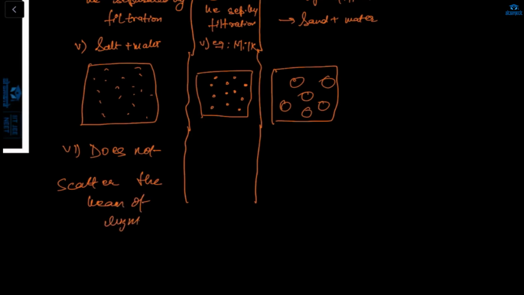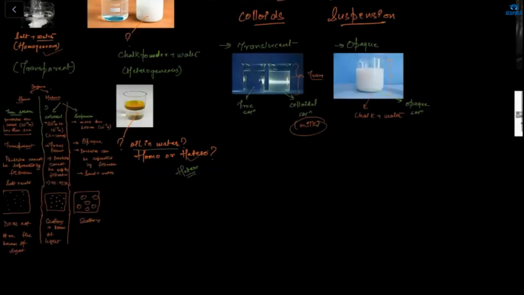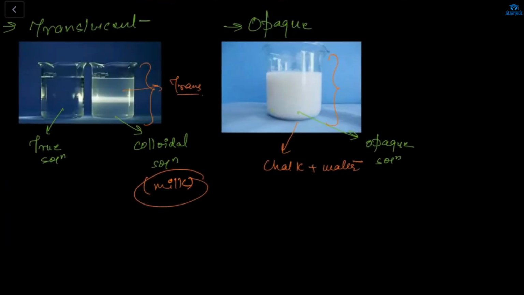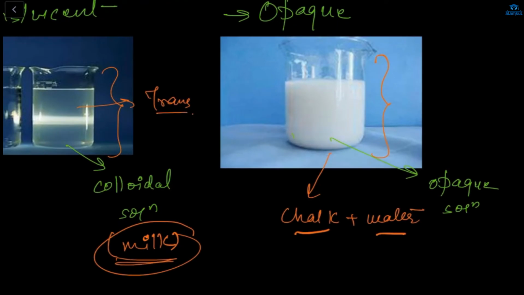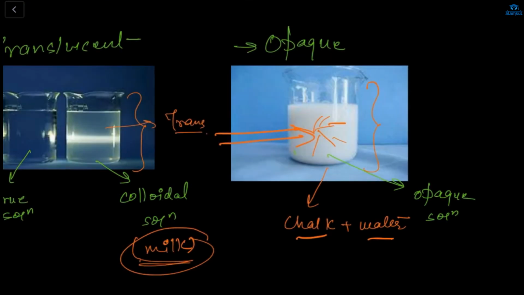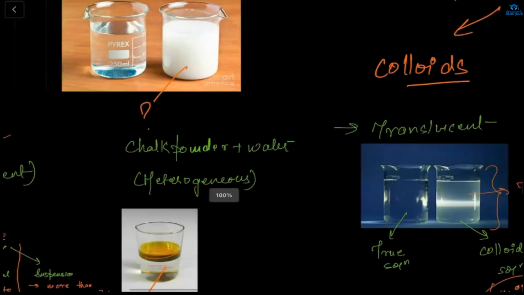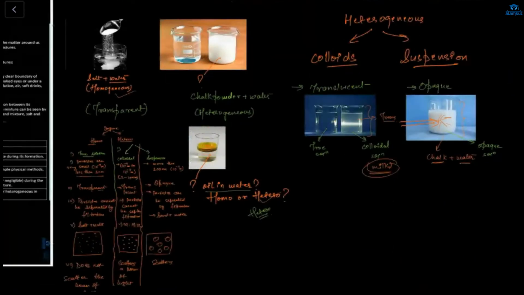And here it scatters a beam of light. And here also it scatters. So this colloidal one, we can say the example here is milk. And what is opaque? Chalk plus water. Here, if we pass a light, then what will happen? The scattering of light will happen. Okay, I'll show you one video. So this much you guys got it now.